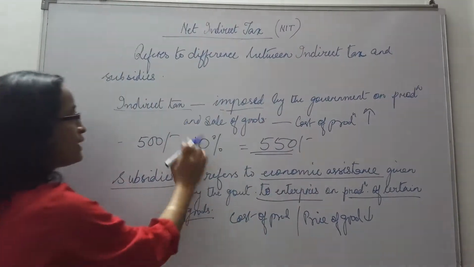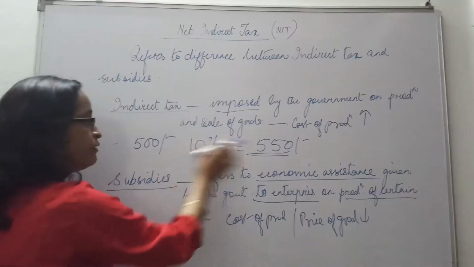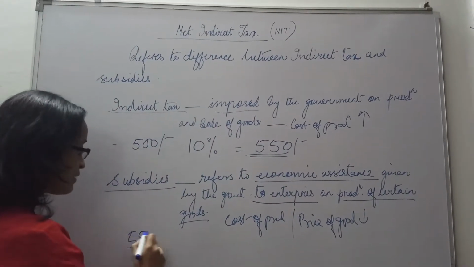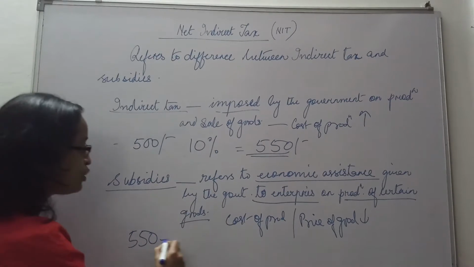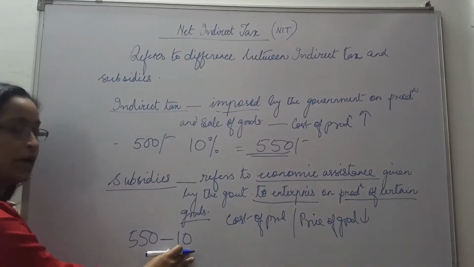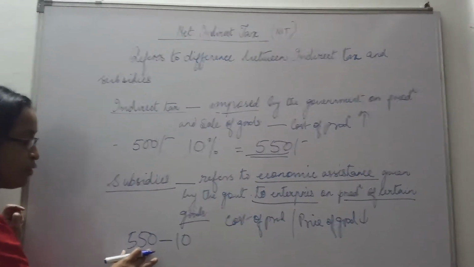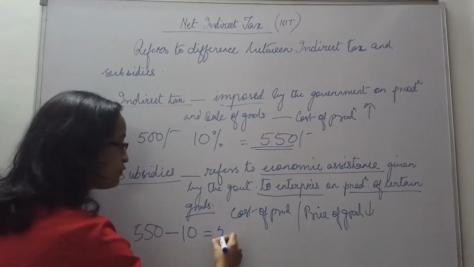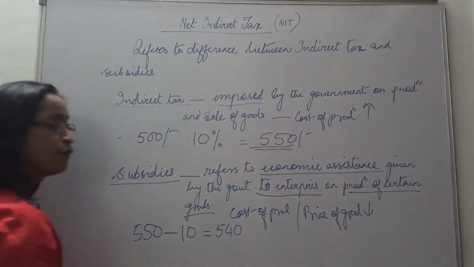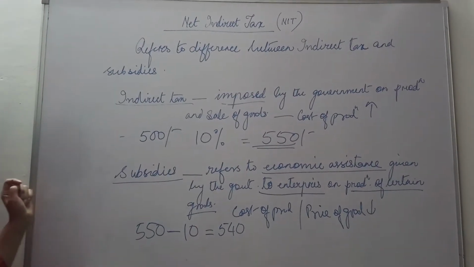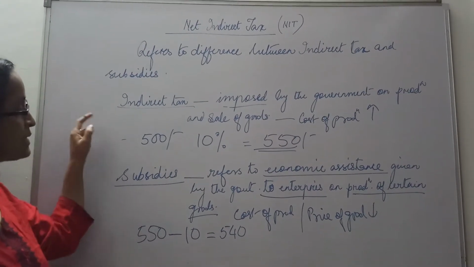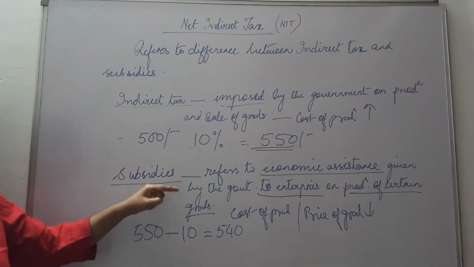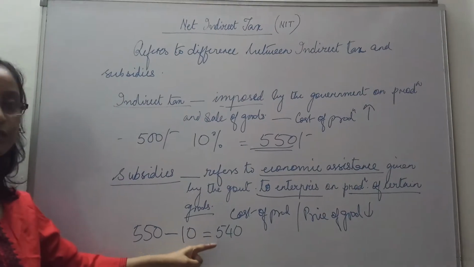With the imposition of indirect tax of 10%, the 500 good becomes 550, and now suppose at the same time the government is also providing a subsidy of rupees 10 on producing this product. Then what will be the price of this good now? It becomes 540. So as indirect tax is imposed, the price increases. As subsidies are provided, the price is reduced.